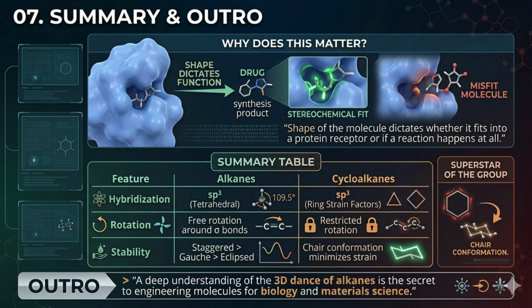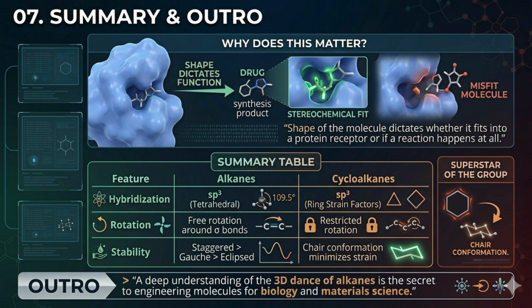Let's review the rules of this microscopic world. For straight-chain alkanes, their sp3 tetrahedral geometry allows for free rotation around their sigma bonds. Their stability is entirely determined by this rotation, favoring the relaxed, staggered states over the crowded, eclipsed ones. Cycloalkanes, however, face restricted rotation. Forcing them into rings introduces severe angle and torsional strain.